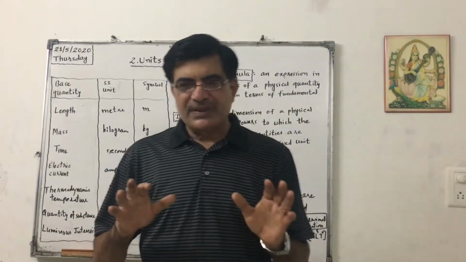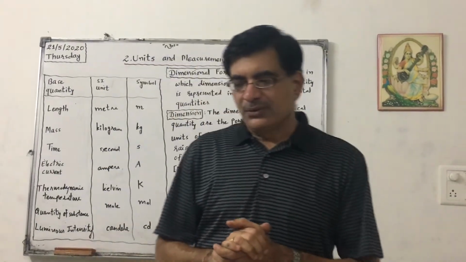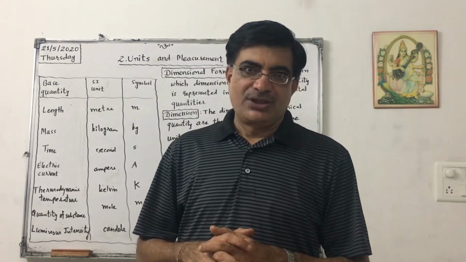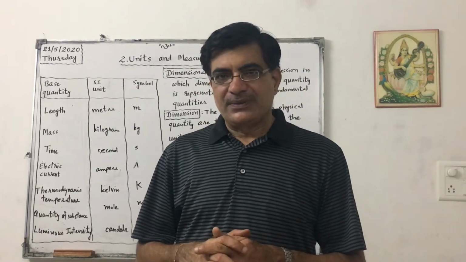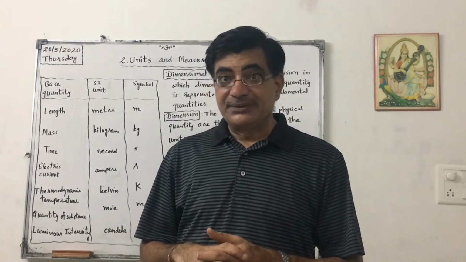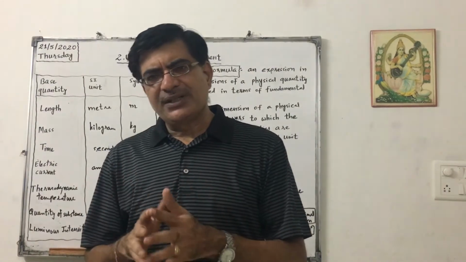First of all, what is physics? It is the study of nature. How to study? We have to understand the events. Events are of two types: natural and man-made. How to understand a physical event?